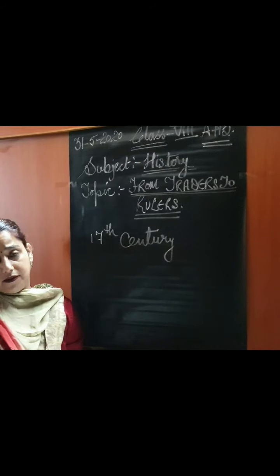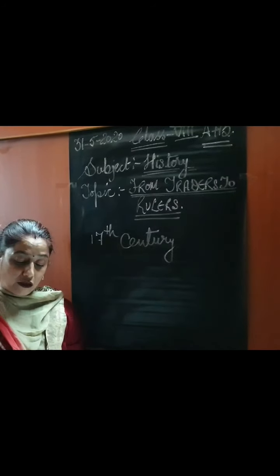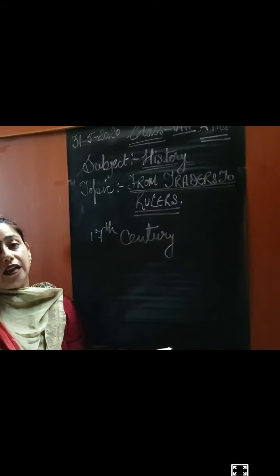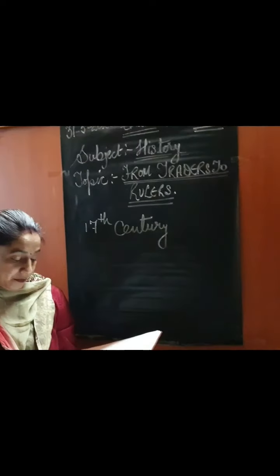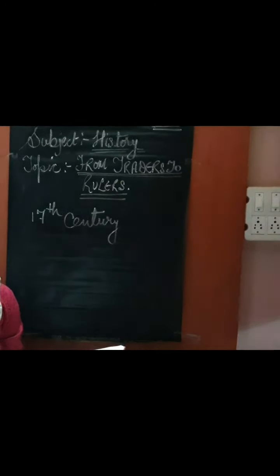Now, what happened? They did not realize that India at that time was having political unrest. Our Indian rulers at that time, the Mughal Empire, was collapsing.